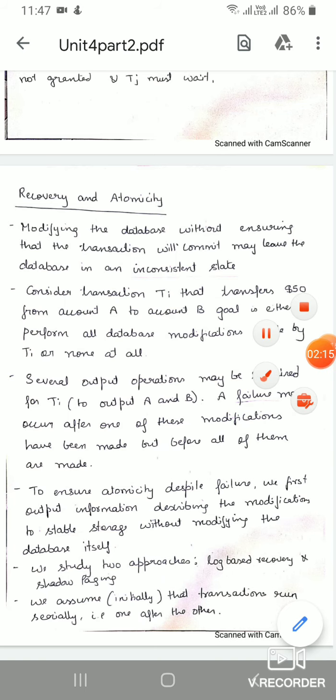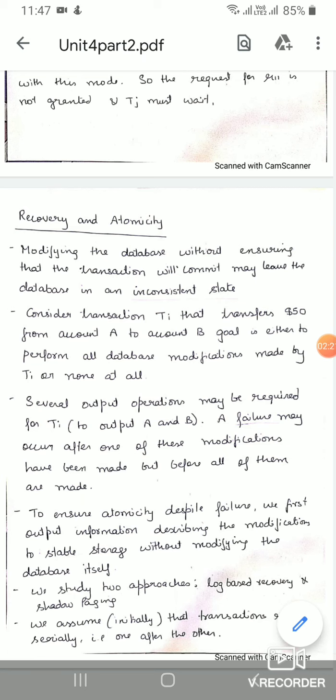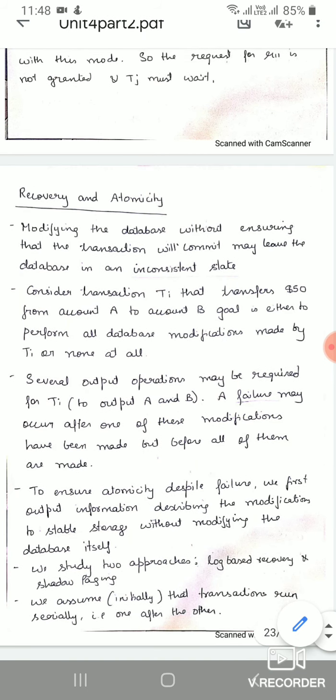Several output operations may be required for transactions to output both A and B, but a failure may occur after one of these modifications has been made, but before all of them are made. So here what it is telling is, if modifications are made in the middle of transactions, like T1, T2 both performing transfer of $50 from A to B, then it will lead to failure. So we have to assure that such a situation does not occur.